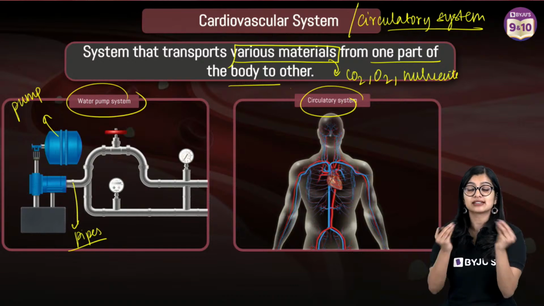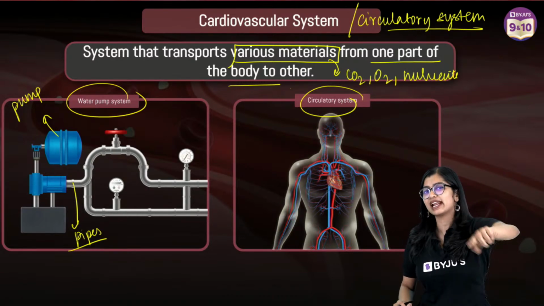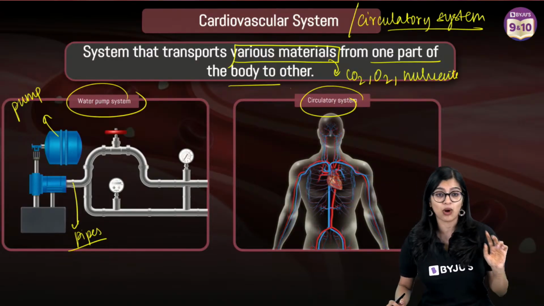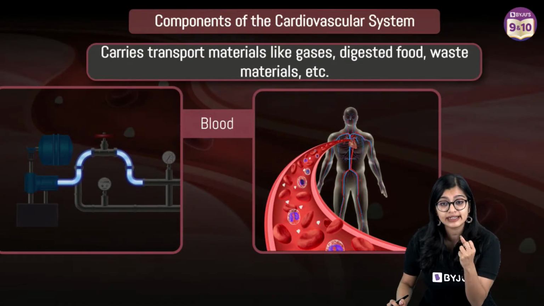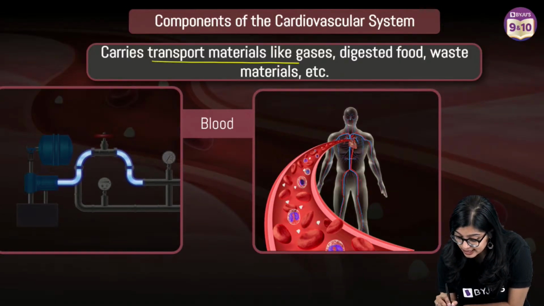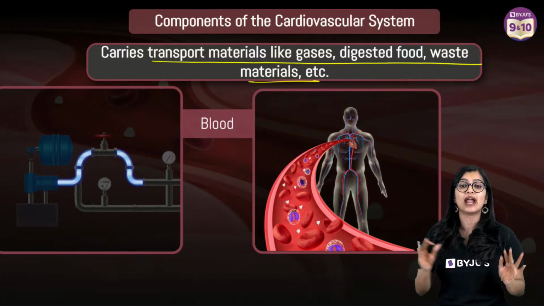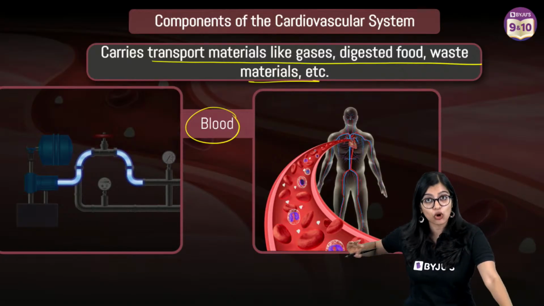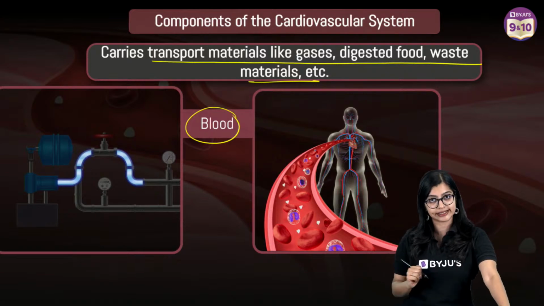Now we know that the circulatory system is responsible for transporting substances. But when I asked you what is responsible for transporting substances, all of you answered, ma'am, it is blood. So we know that blood is the substance, right? Blood is what actually transports these materials, these gases, digested food and everything from one part to another. Just like the water that flows within the water pump system, we have the blood which flows within the circulatory system.